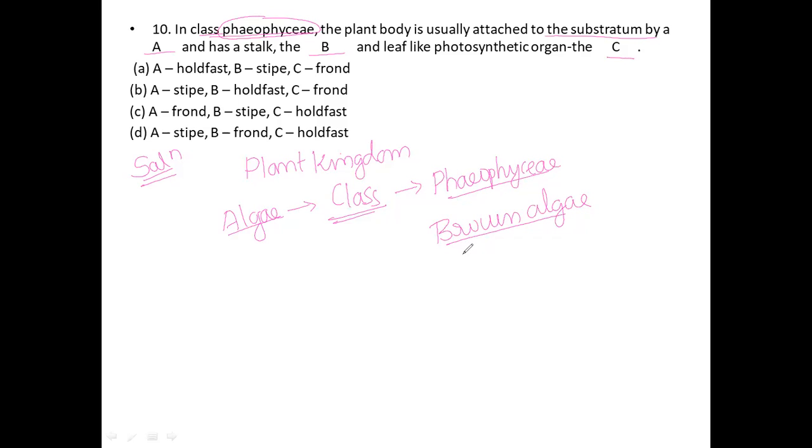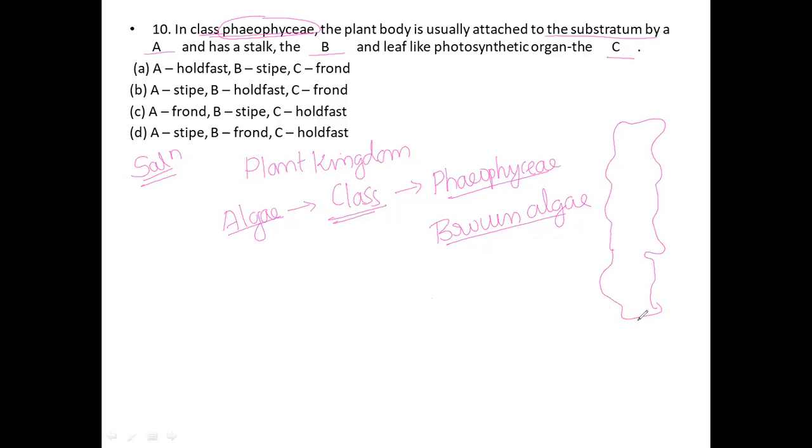Now let us discuss the structure of a Phaeophycean member. As you all observed in your textbook previously, it will be like this.